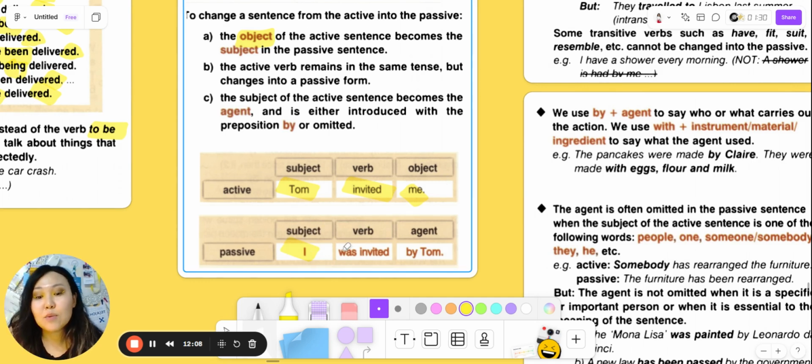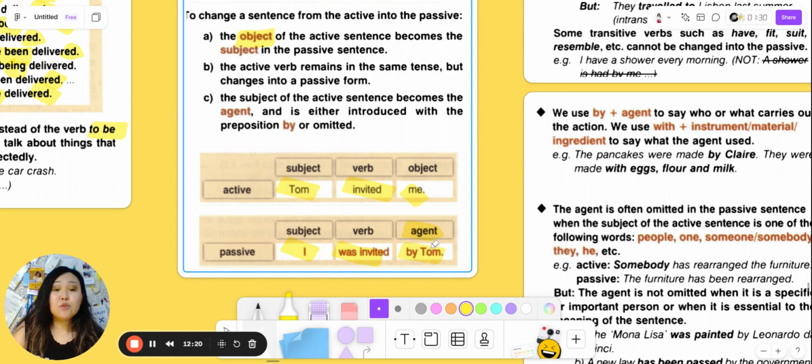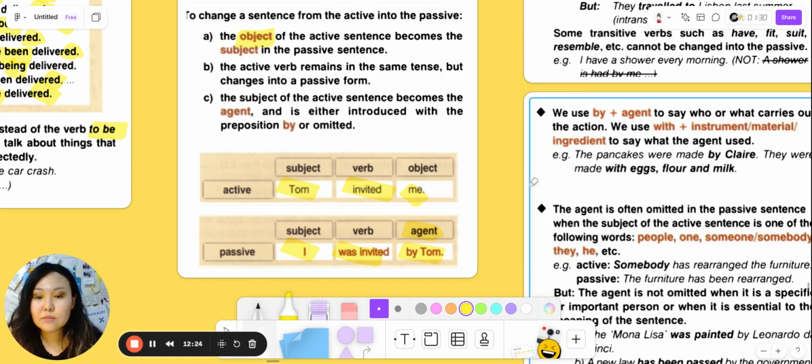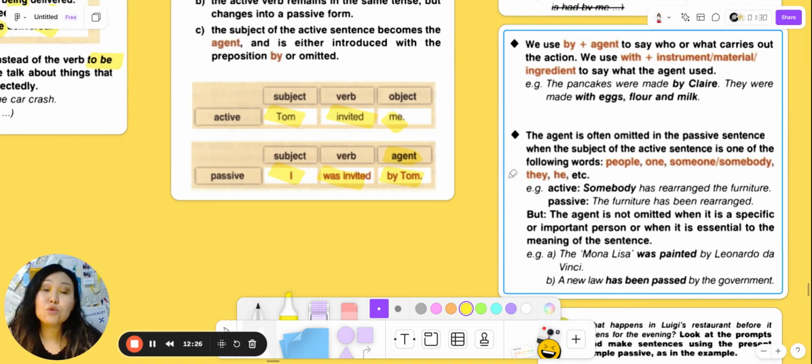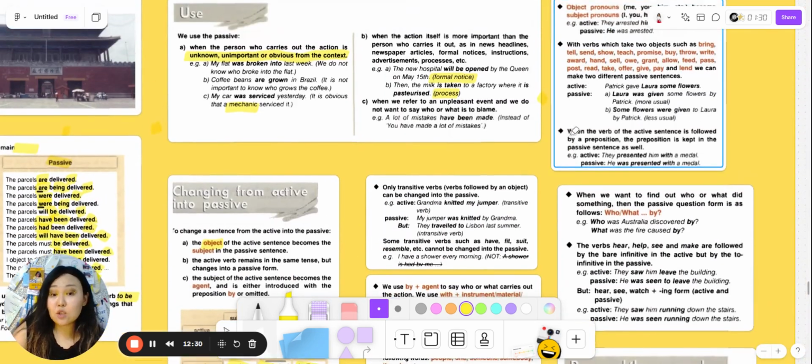The verb is changed to was invited, and Tom becomes the agent who carried out this action. I was invited by Tom. Sometimes you can just omit it, like, I was invited to this party. That's all. But if you want to say that it was Tom, of course, you add it: I was invited by Tom.